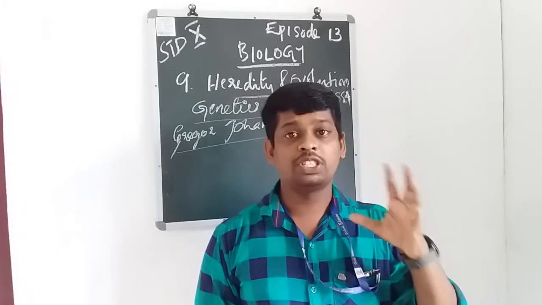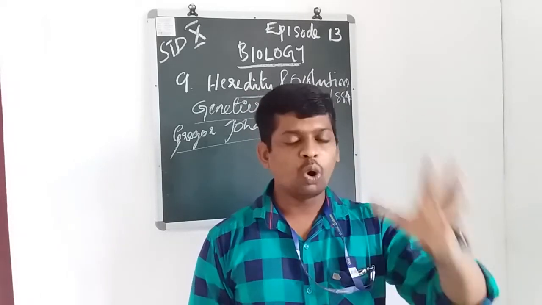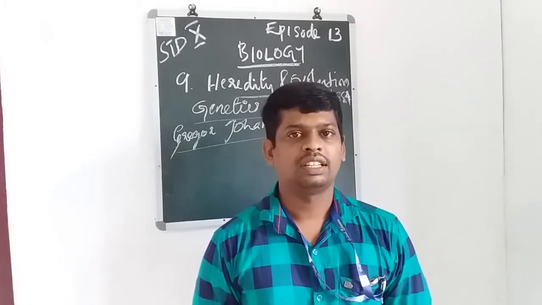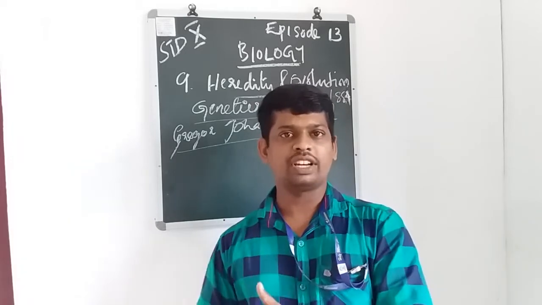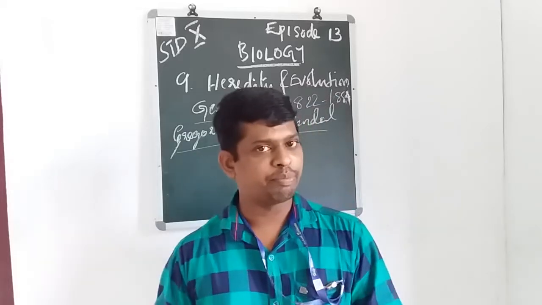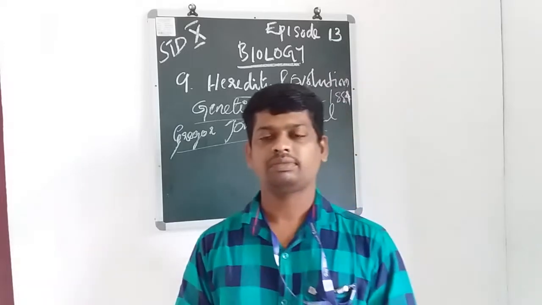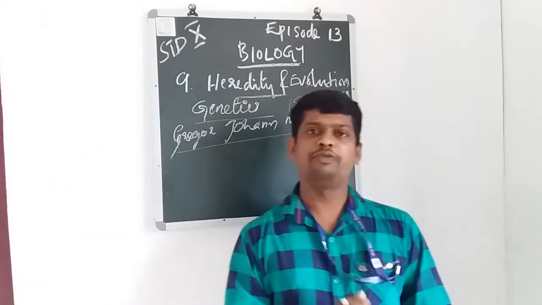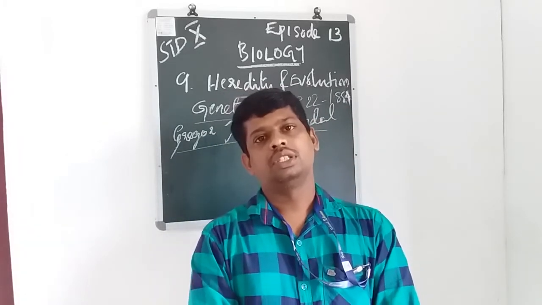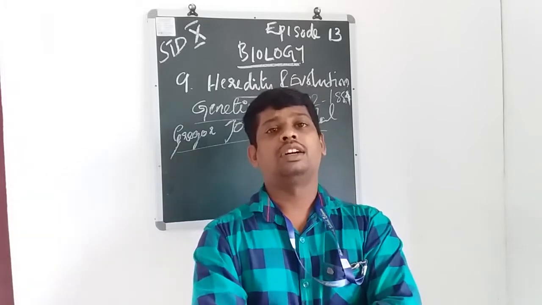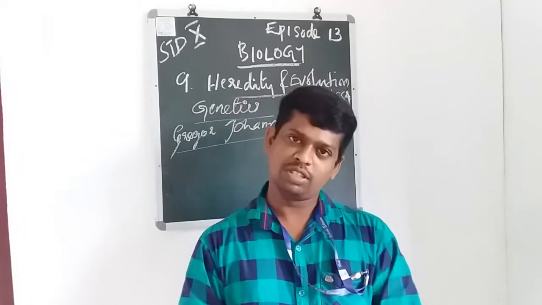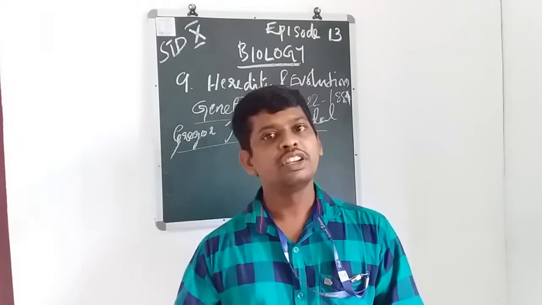Notice the observations he made about genetics. He was a science student, mainly physics, and also a priest. He studied at Vienna University, but he failed all subjects, especially mathematics and science.